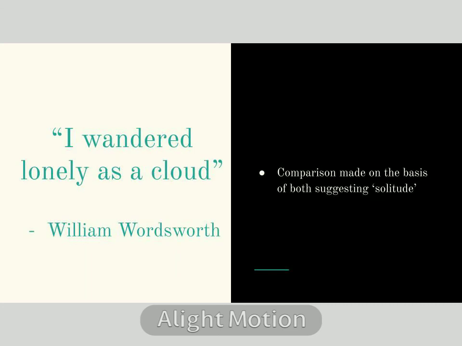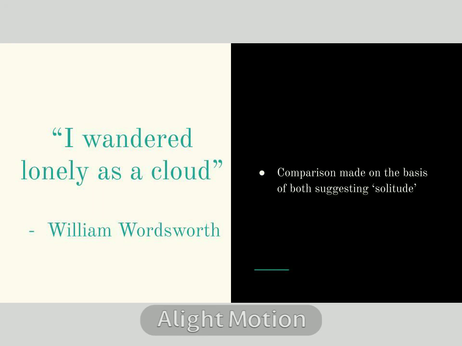Now let us take up another very popular example of simile from Wordsworth, where the poet says, "I wandered lonely as a cloud." You can notice in these examples that the point of comparison is being very clearly stated through the use of words such as like or as, right? So in this example, the poet is comparing himself, the narratorial voice, to a drifting cloud, a floating cloud.